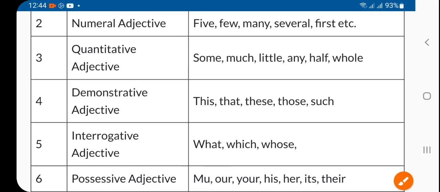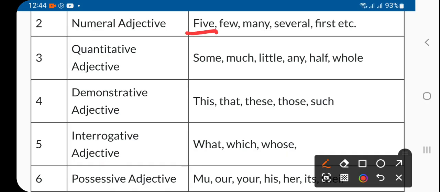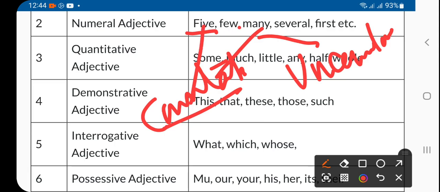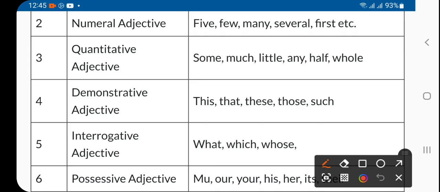Numeral adjective, as the name suggests, that's a numeral, it's 5. So numeral actually that is called like countable and uncountable, right? Countable 5, right? Few, many, right? Then several, right? Then first, last. This numeral is actually cardinal or ordinal, so it's this way.